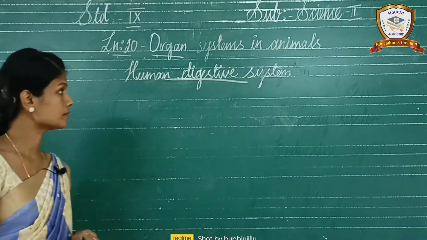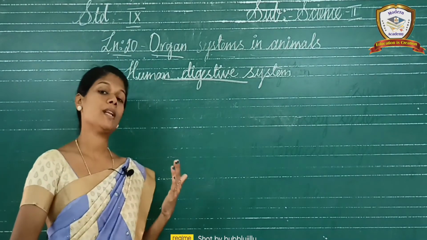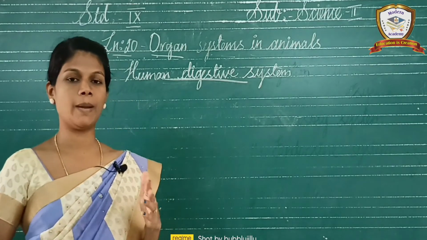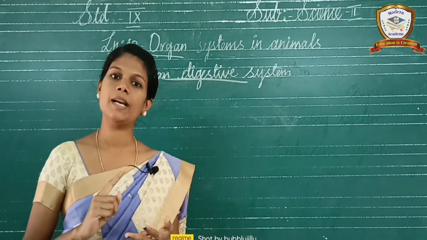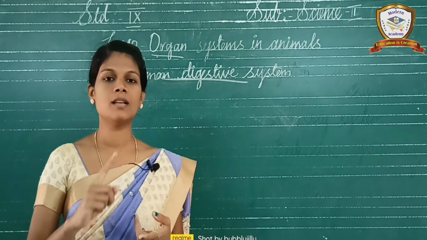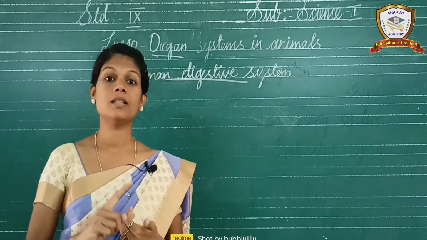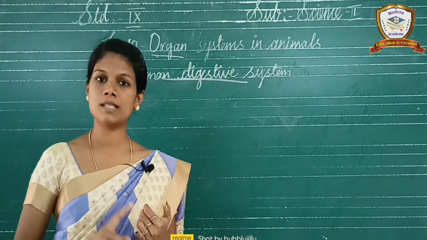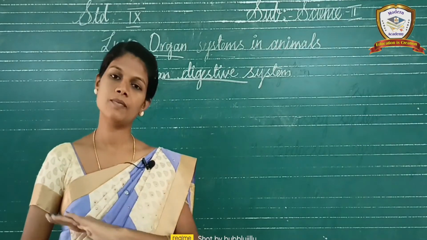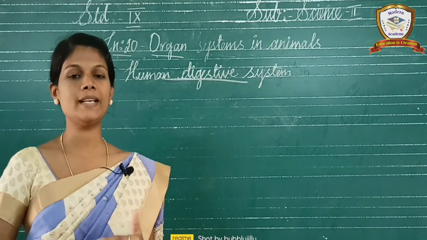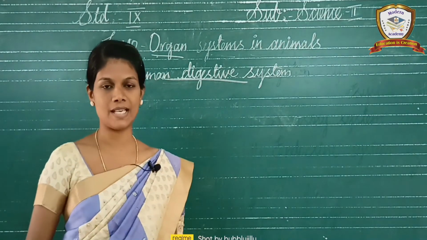Okay. And next, what are the organs we completed? We completed the mouth, teeth, and salivary glands, tongue, esophagus, stomach, small intestine. Up to this we completed. Up to small intestine we completed in the previous classes.